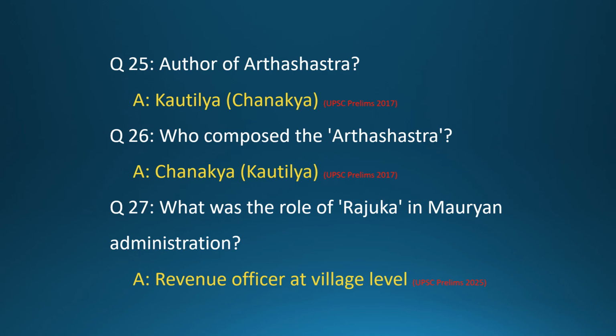Question 25. Author of Arthashastra? Answer: Kautilya, Chanakya. Question 26. Who composed the Arthashastra? Answer: Chanakya, Kautilya. Question 27. What was the role of Rajuka in Mauryan administration? Answer: Revenue officer at village level.